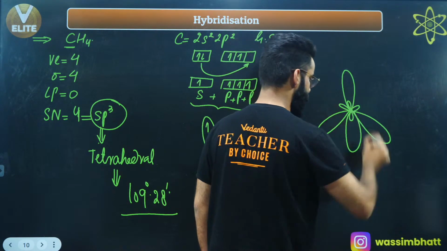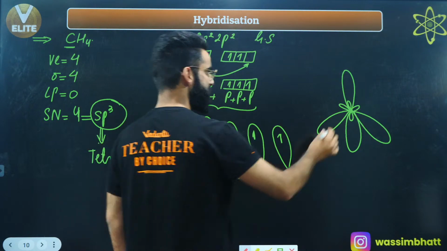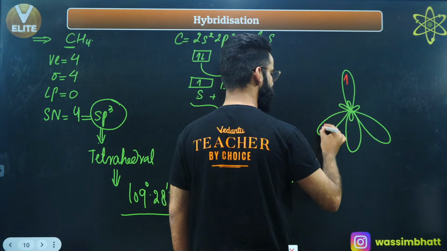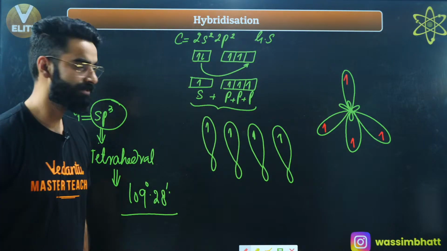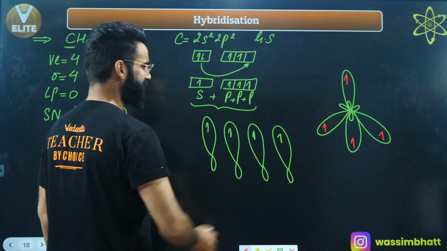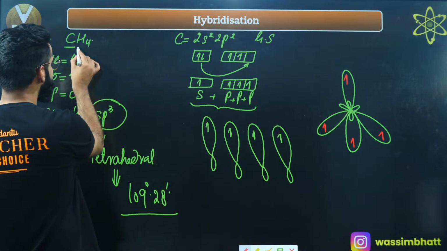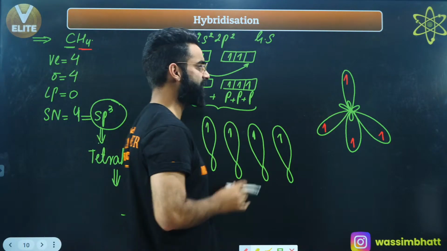And this is one more hybrid orbital, right? Yes, every hybrid orbital contains 1 electron. Okay? Right? Now people, what is going to happen? See, this is carbon basically. Now there are 4 hydrogens which are going to come.